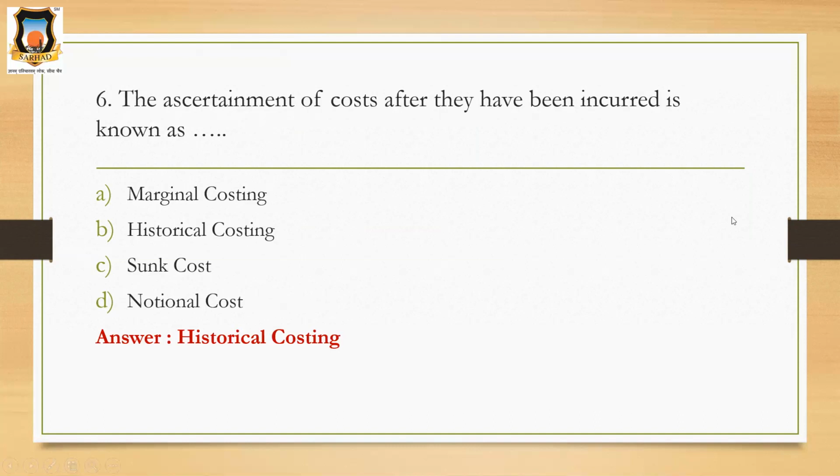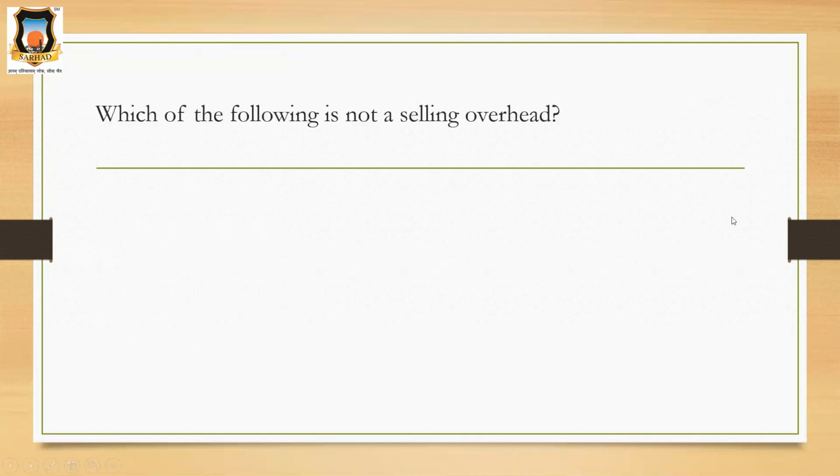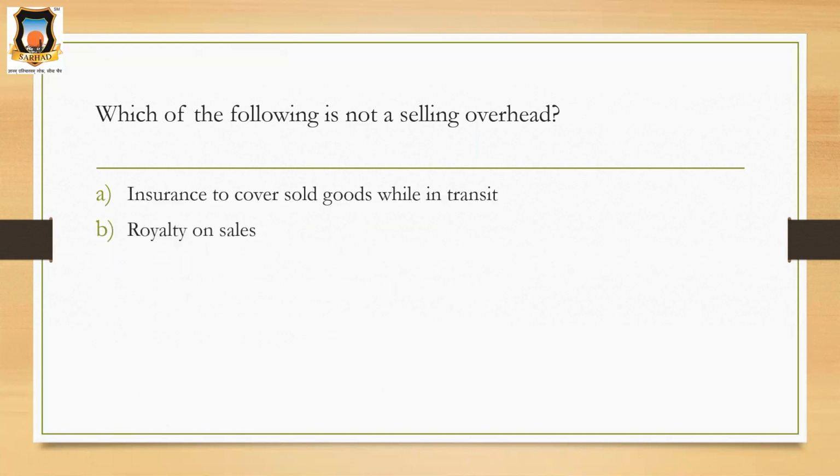Then the next question is, which of the following is not a selling overhead? Option A, insurance to cover sold goods while in transit. B option, royalty on sales. C option, legal cost on debt realization. And the last one is distribution of samples. So, see, the question is asked for a non-selling overhead. Okay, which expenditure of this is not a selling overhead?